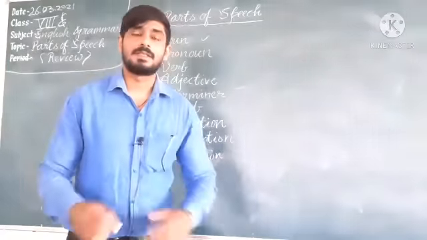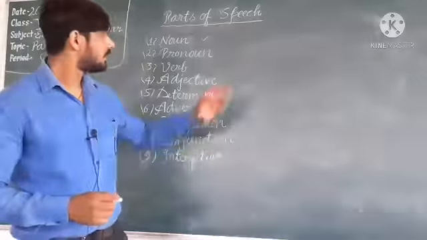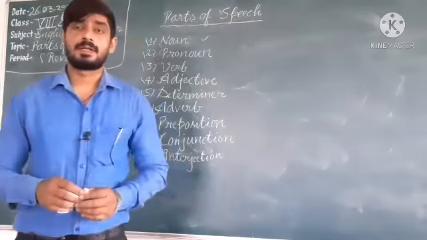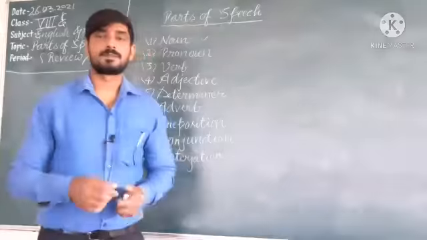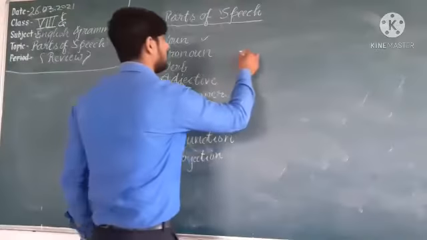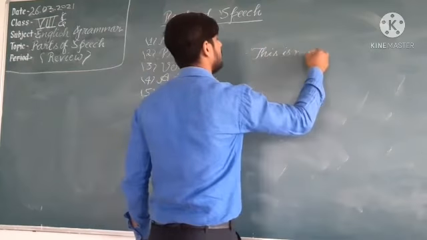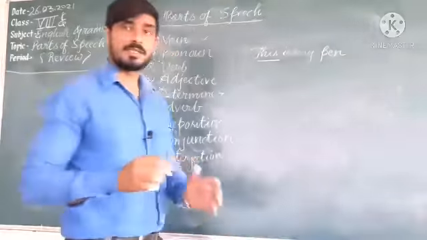Understand? These are known as what? Pronoun. Which type of pronoun? Possessive pronoun. Understand? Demonstrative pronouns: this, that, these, those. Suppose I am writing here, this is my pen. So this, that, these, those are known as demonstrative pronouns.